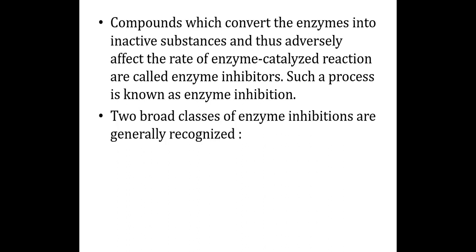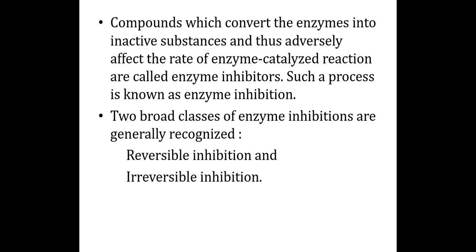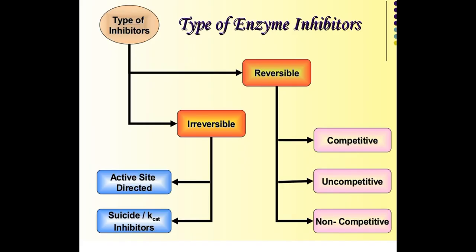There are two classes of enzyme inhibition: reversible inhibition and irreversible inhibition. We are going to learn almost all types of inhibition. There are two types of inhibition: reversible inhibition and irreversible inhibition.